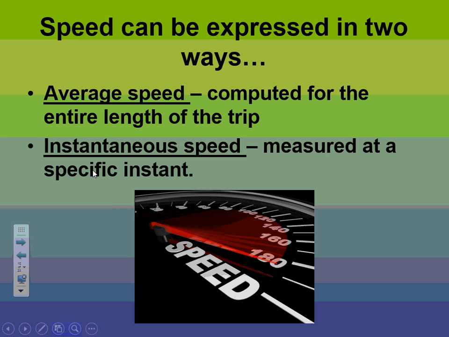Instantaneous speed is going to be your speed at a particular moment. So I can measure your speed at any given point throughout that entire trip. Your instantaneous speed is going to vary. For example, what's your speed backing out of the driveway? Probably like 4 miles an hour. At that moment, that was your instantaneous speed. What's your speed going down Highway 56? Probably 55 miles per hour. Perfect. That's your instantaneous speed. Once you pulled on to County Road T and you're coming down to school, what's your instantaneous speed? Probably 45 miles per hour. So your instantaneous speed is going to change.